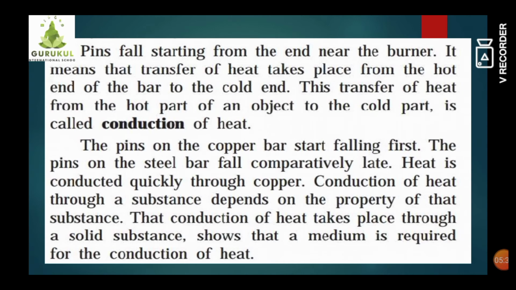Though the other ends of the bars are not directly in contact with the heat, heat still gets transferred to that end. How is it possible? Because of conduction. So the transfer of heat from the hot part of an object to the cold part is called conduction.